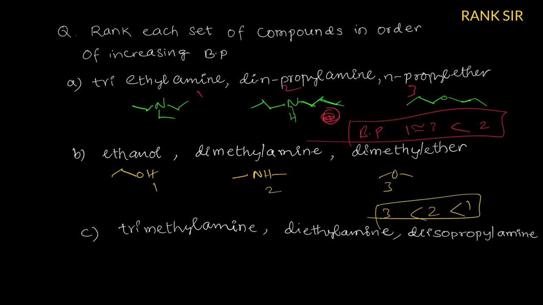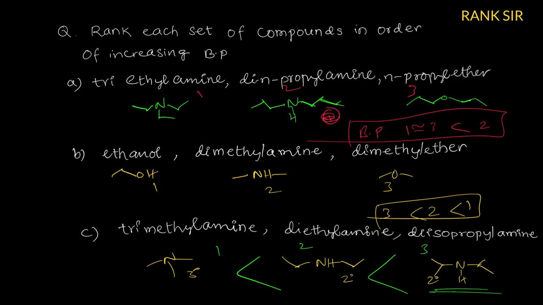Next, trimethylamine. This is trimethylamine. Diethylamine, so this is diethylamine. Diisopropylamine, this is isopropylamine. Now, if you consider which amines have higher boiling point, secondary. So this is also secondary, this is also secondary. This is which one? A tertiary. So if you give numbering 1, 2, 3, then tertiary is lowest, secondary is greater, but two secondaries are there. This is the correct order only, because here carbon numbers are extra, molecular weight increases. Therefore, this is the correct order for boiling point.